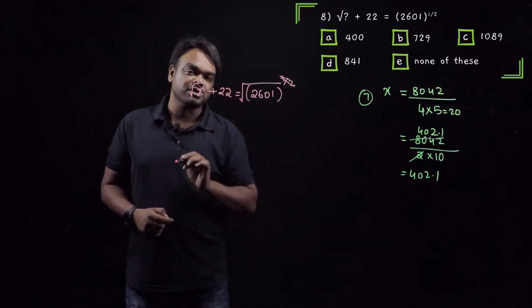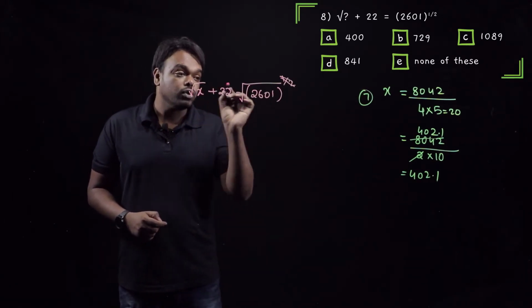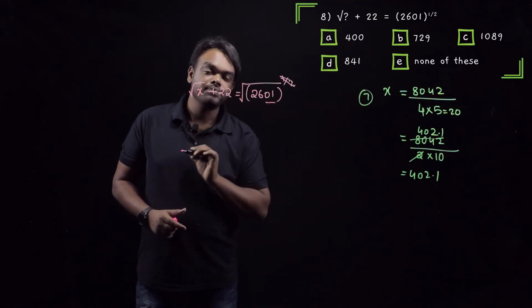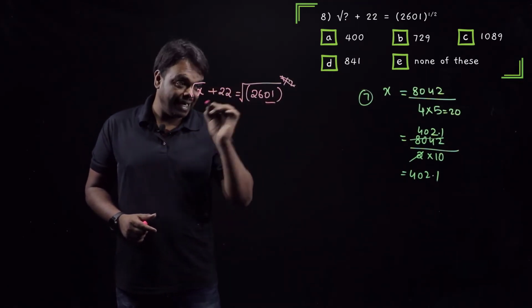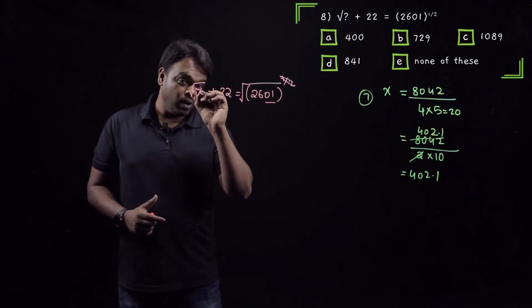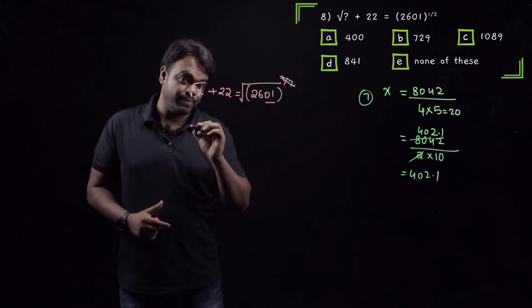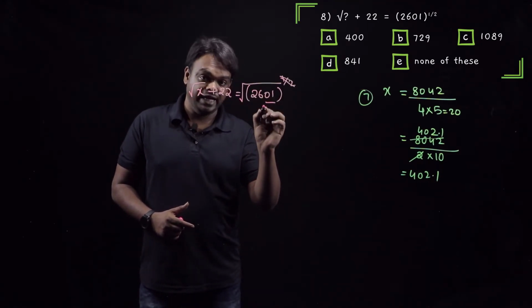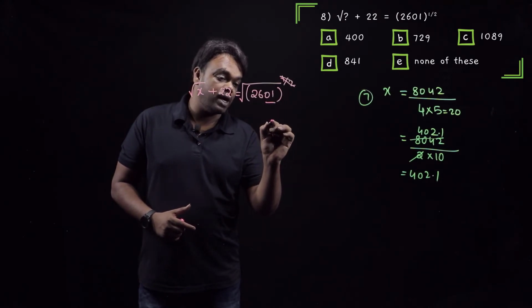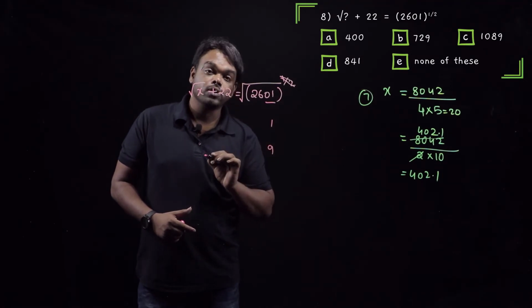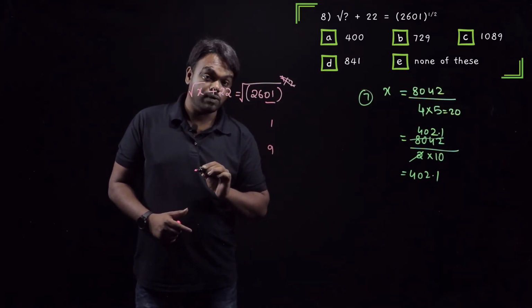Well, in the speed mathematics, we have already learnt how to find the square root of a number. What can we do? First step, separate the last two digits, 01. 01 comes from which square? 1 square, 2 square, 3 square, 4 square. It comes from 1 square, 1, and 9 square, 81. So even 1 square will give 1 at the end, and 9 square, 81, will also give 1 at the end. Agree? Now second step.